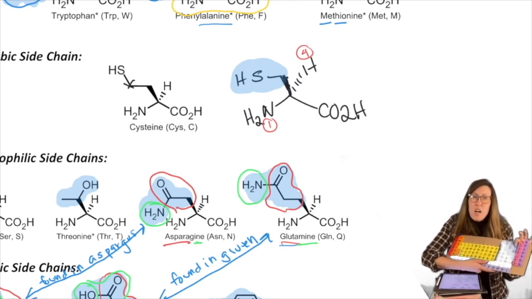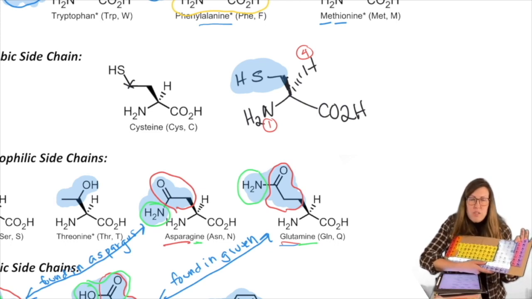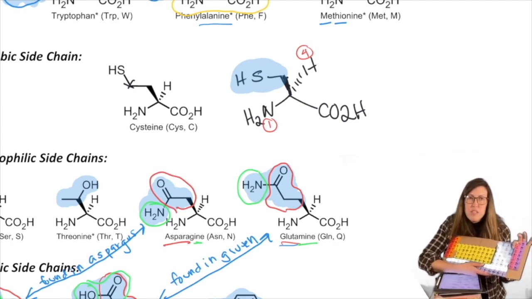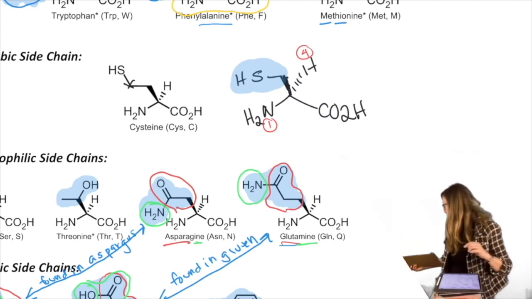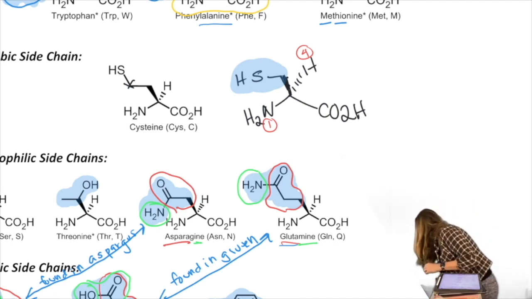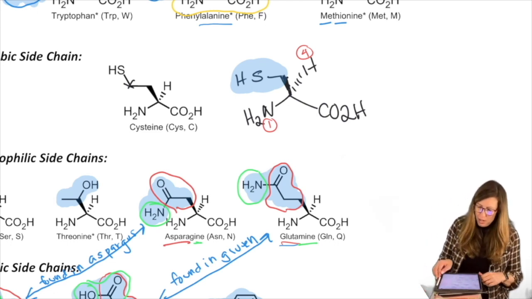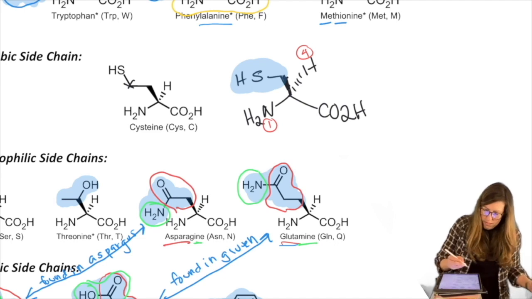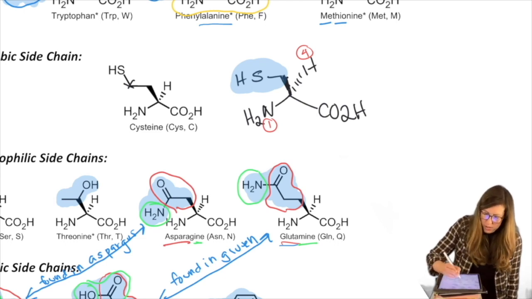So higher atomic number wins. It doesn't matter that carbon was bound to oxygen 3 times. It was bound to sulfur once. Sulfur wins. So cysteine is the weirdo. That sulfur messes it all up. So it's actually 2 instead of 3.